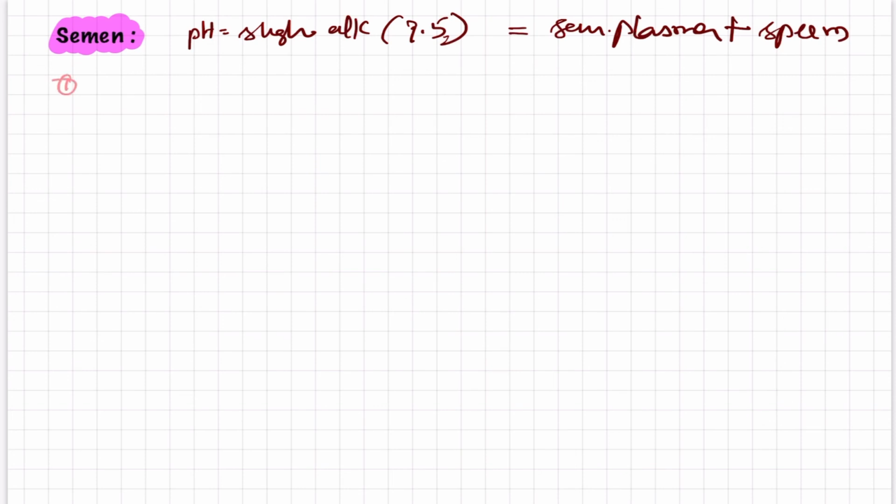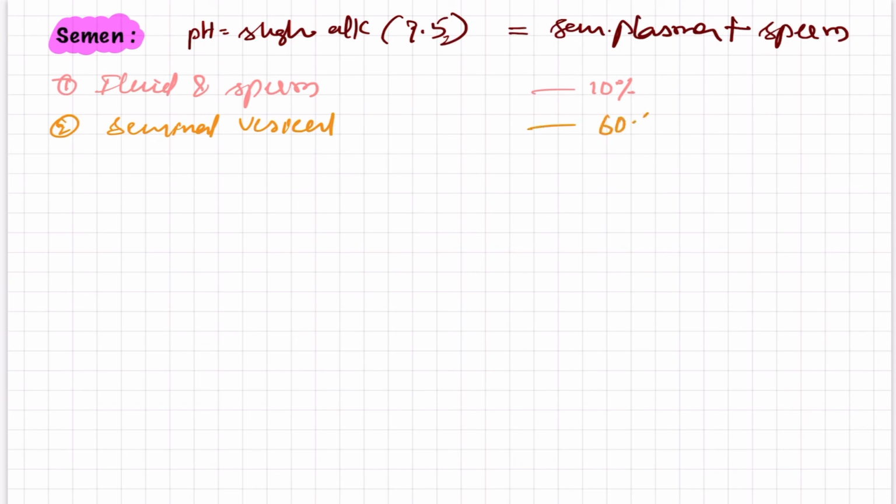First, the fluid and sperm coming from the vas deferens constitute nearly 10% of the semen. Second, the fluid from the seminal vesicle nearly constitutes 60%, as we already know. Third, the prostate gland nearly constitutes 30%.